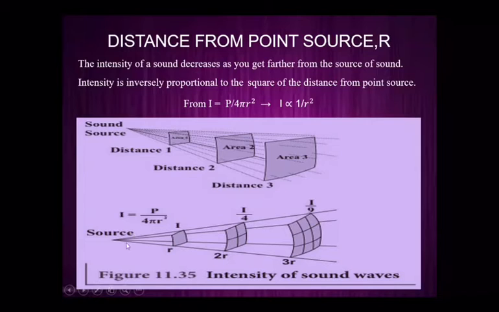So here you can see the source and we have r. At r, we have the intensity I. When the distance increases to 3r, we get 1 over 9 of the intensity, because the intensity of sound decreases when the distance from the sound source increases.